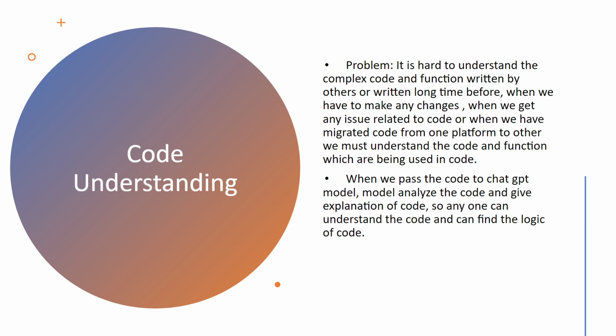So how can ChatGPT help us to understand the code? Simply, we have to pass the code to the ChatGPT model, it will analyze the code and give an explanation of the code. So anyone can understand the code and can find the logic of the code.